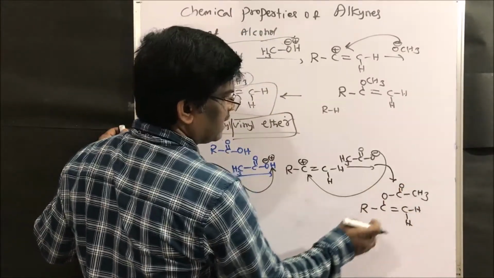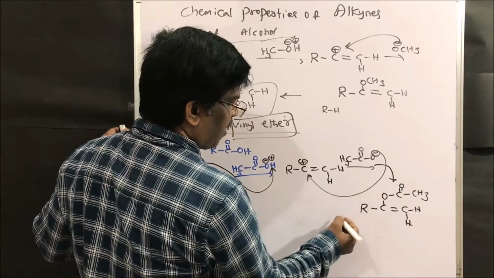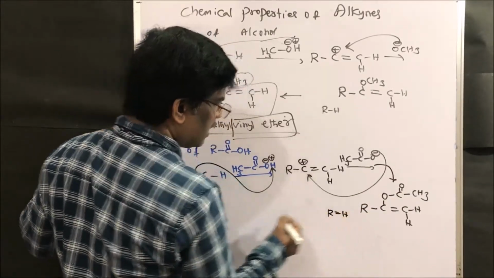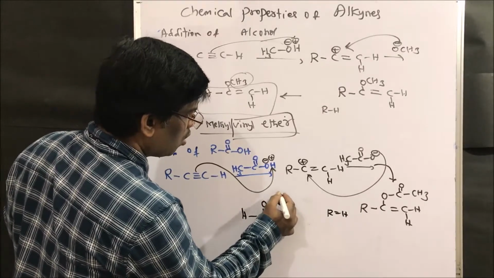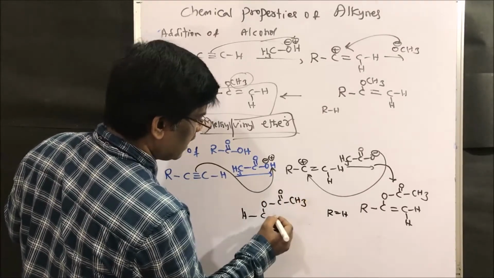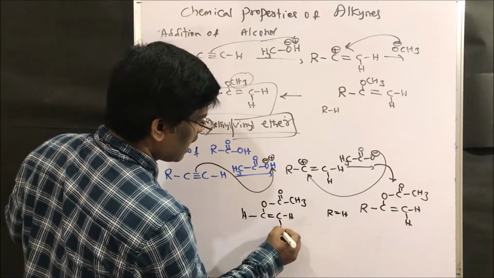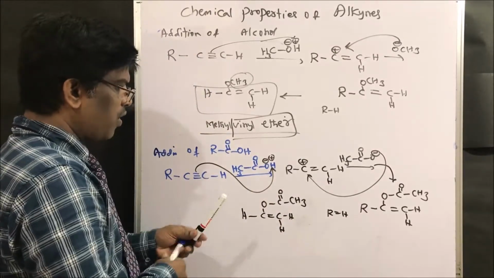Vinyl acetate. So if R equals hydrogen, what is the compound? Hydrogen, C-O-O-CH3, double bond CH and CH. What is the compound here?